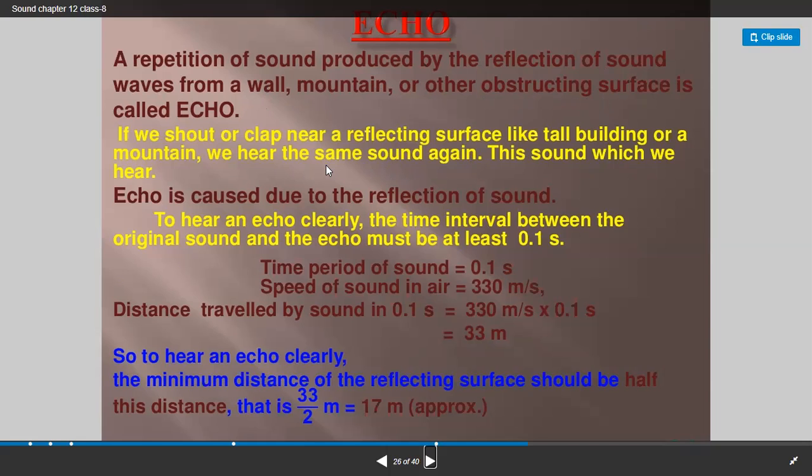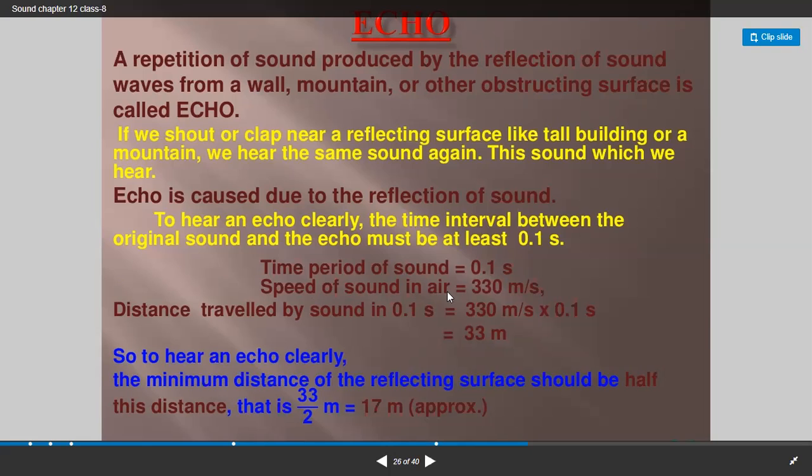Echo is caused due to the reflection of sound. What is meant by echo? It is caused due to the reflection of sound. To hear an echo clearly, the time interval between the original sound and the echo must be at least 0.1 second.